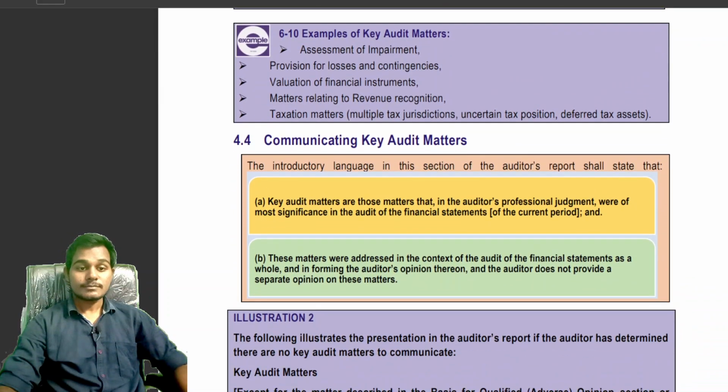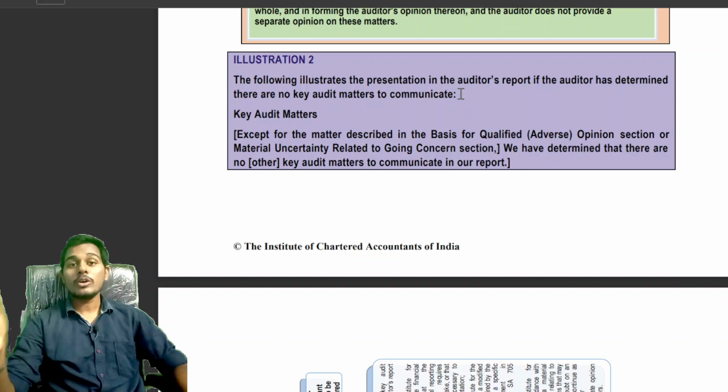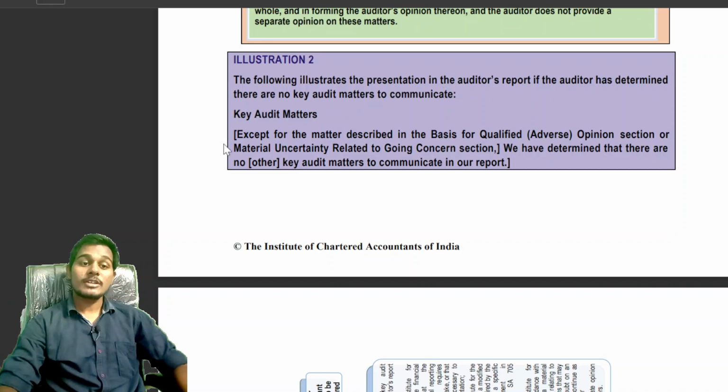See the illustration, students. The following illustration presents the audit report. The auditor has determined that there are no key audit matters to communicate. See students, when there is no key audit matter, then the auditor states in the key audit matter paragraph that there is no key audit matter to be communicated in the audit report.